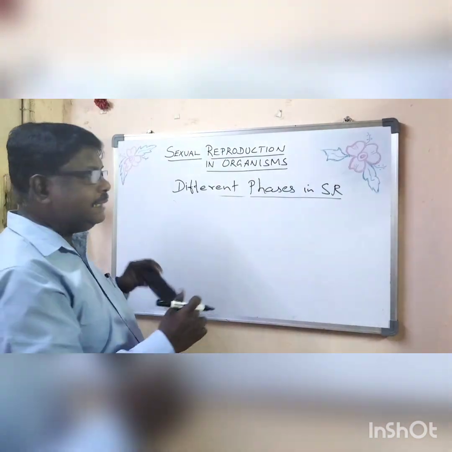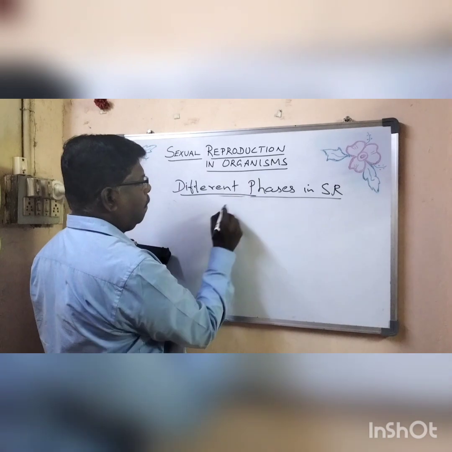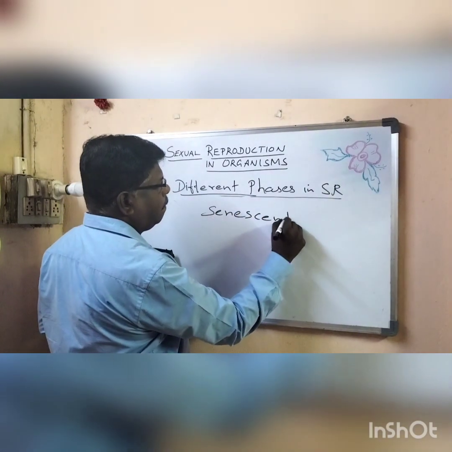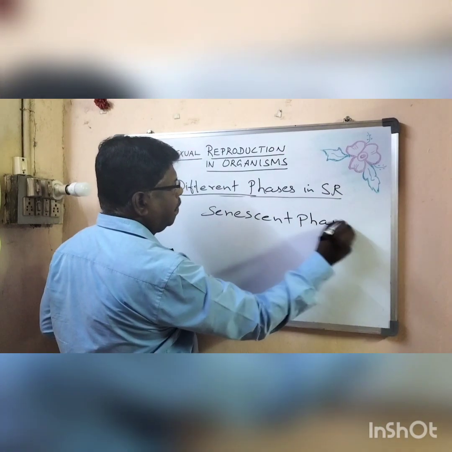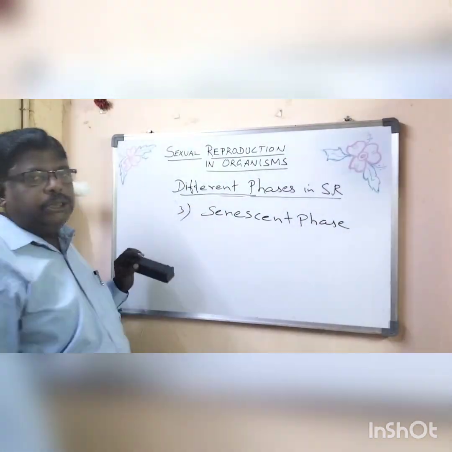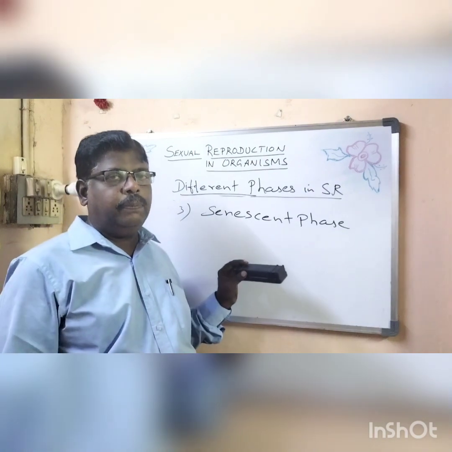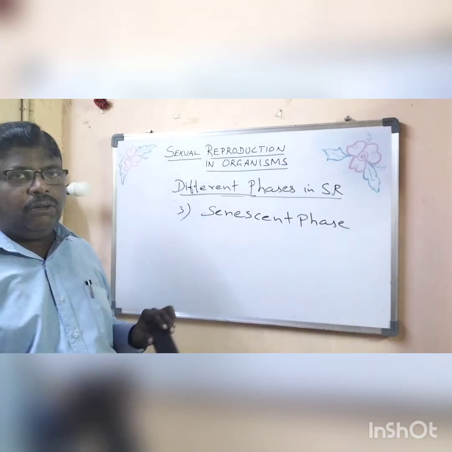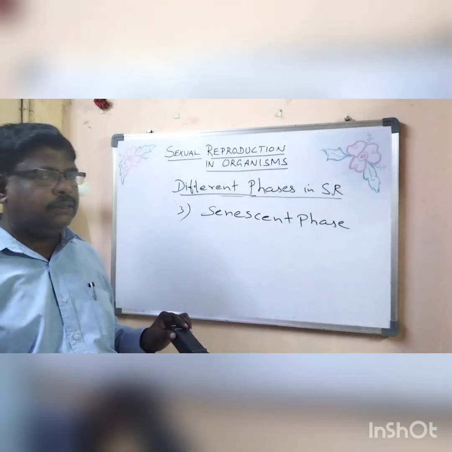Then comes the senescent phase. Okay, juvenile phase, reproductive phase, senescent phase. In senescent phase, it is the end of reproductive phase.